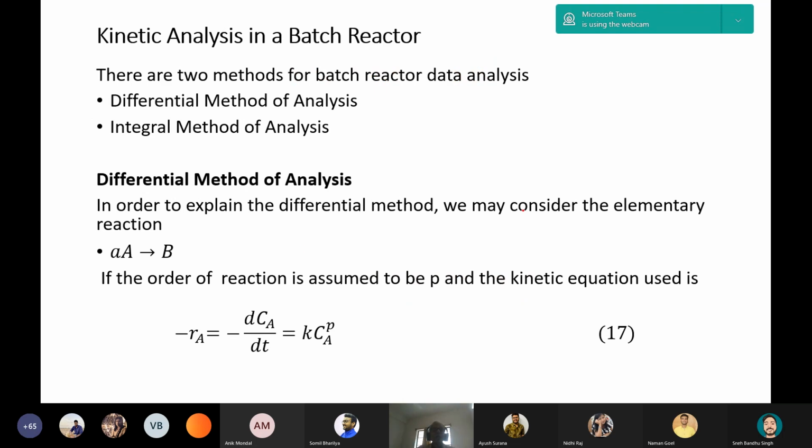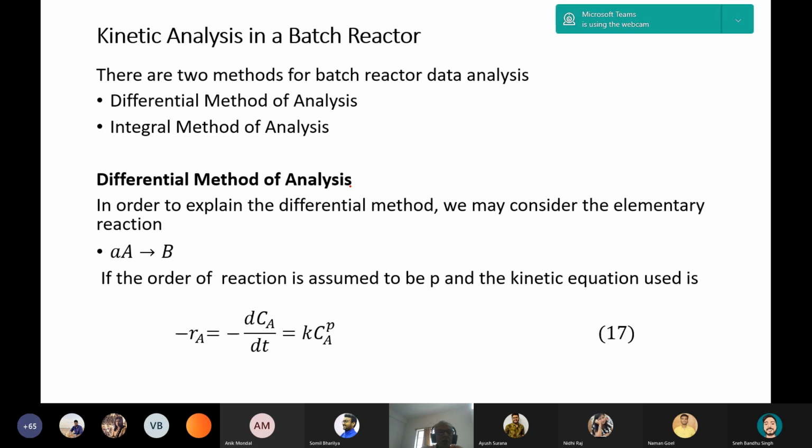And the kinetic analysis of a batch reactor I will discuss in the next class. Today I am discussing only two things. There are two methods, the differential method of analysis and the integral method of analysis. In chapters 2 and 3, you have to use both methods for solving problems, the differential method and the integral method. And first I will go for the differential method of analysis.